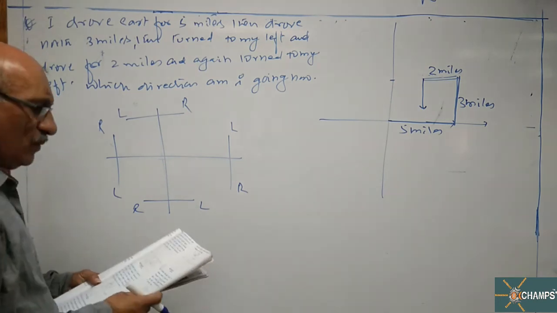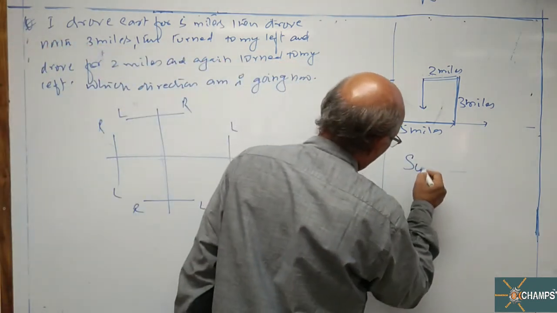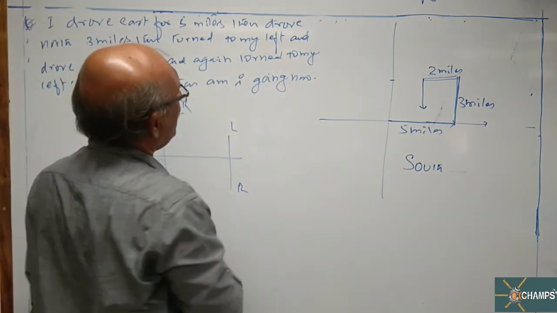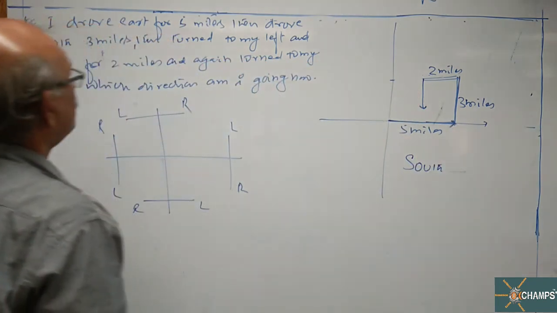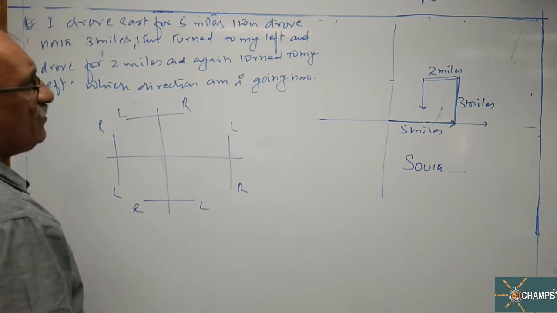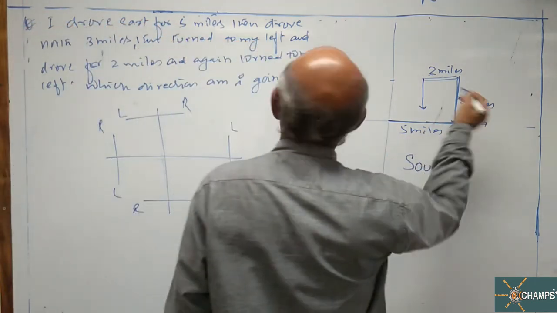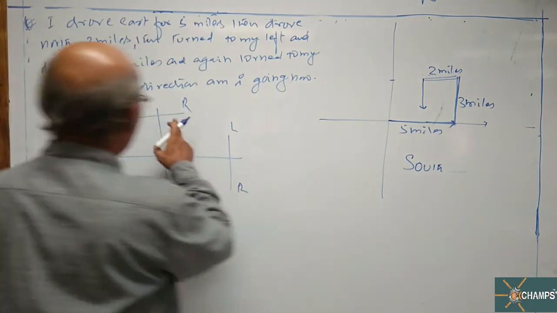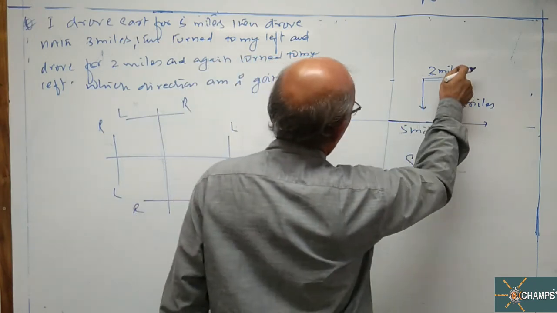Which direction am I moving now? Look at this, sir, very simple. South is the answer. I am moving 5 miles towards east. Then I took a turn towards my left hand side, that is north side. Then again 3 miles I moved. After moving 3 miles towards north, again I took a left turn. Left hand side of north is west. So I am moving towards west.